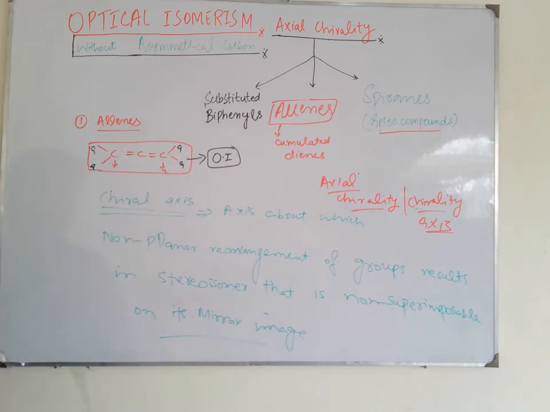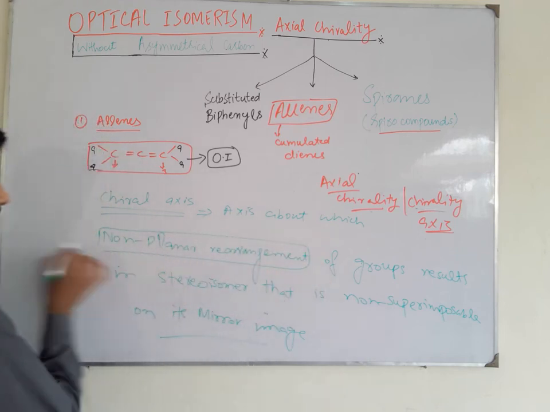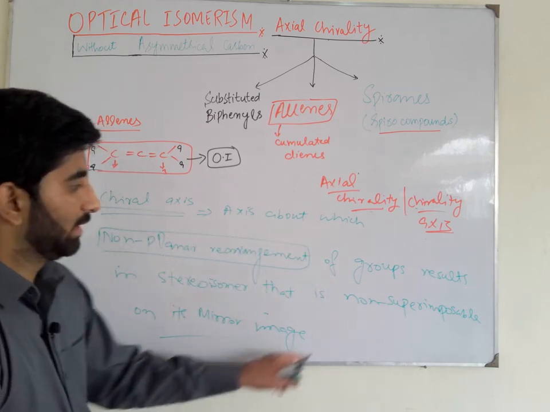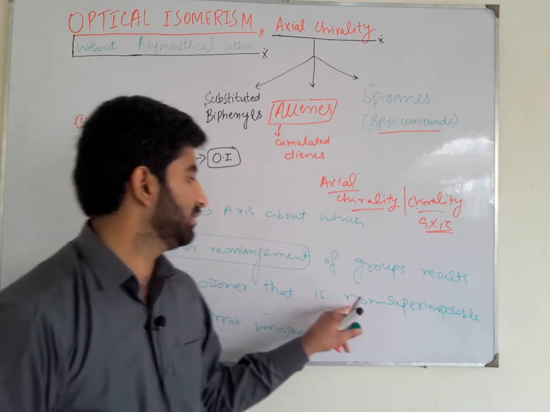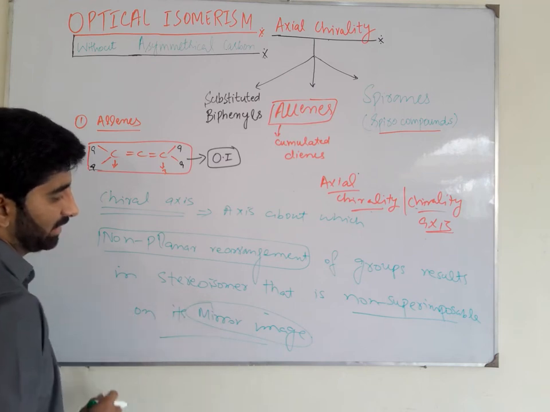Such an axis is called a chiral axis, an axis about which the non-planar rearrangement of the groups results in a stereoisomer that is non-superimposable and a mirror image of the original stereoisomer.